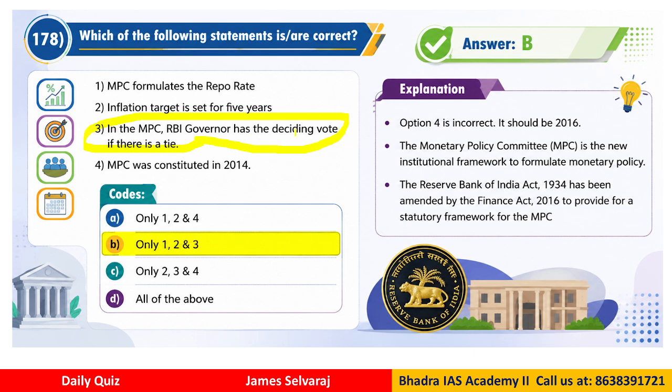So in such a tie, can the RBI governor put an extra vote? That's the question, right? MPC was constituted in 2014. So which statements are correct? If you see, option 4 is not correct, because in 2016, the first MPC was set up in India's history, right? So statements 1, 2, 3 are correct and statement 4 is wrong.